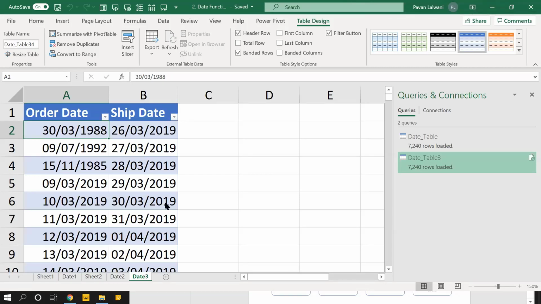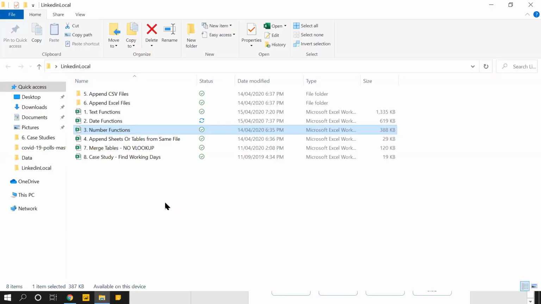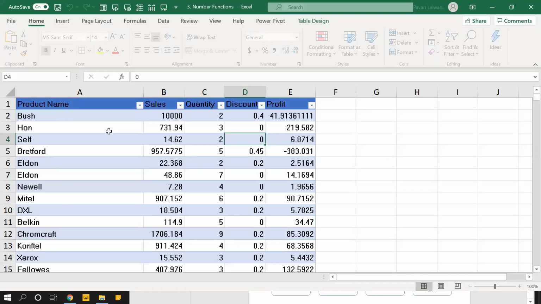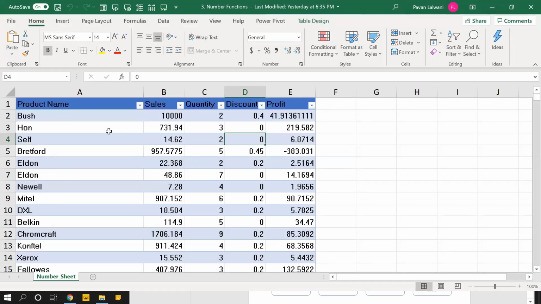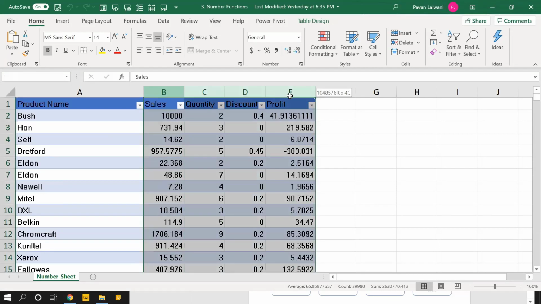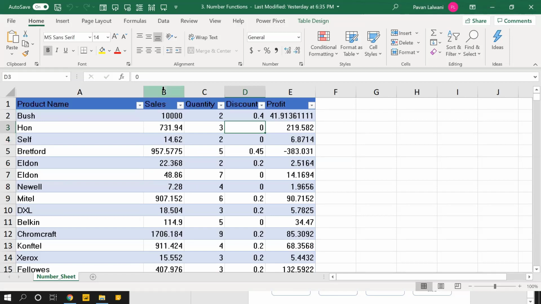Done. Number functions, very simple, but let's see number functions. I'll just double click on number functions. I have numerical columns like sales, quantity, discount, and profit. I'll just do a multiplication of these columns. Nothing great in this. Again, the same story.